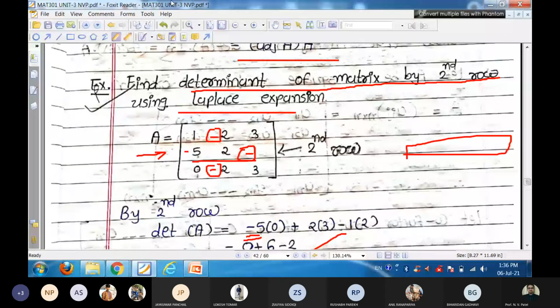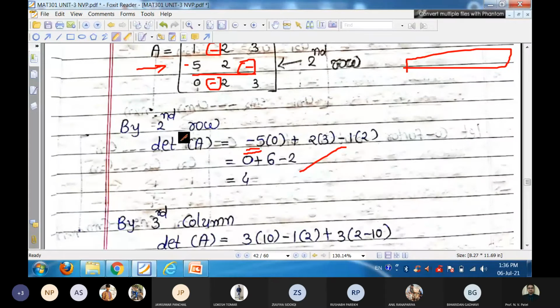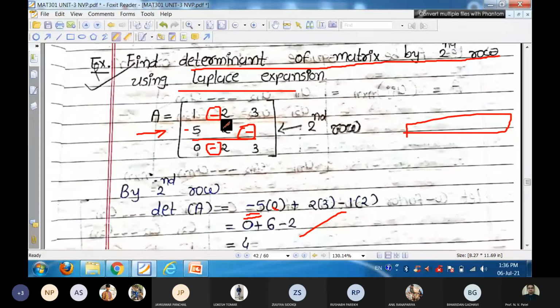So using the second row, the signs are minus plus minus, so minus 5 into the cofactor of that element 5, and that is 2 3 2 3, that's why it is 0. Now plus 2 into the cofactor, that is 1 3 0 3, so that is again 3, and last is minus 1 into 1 2 0 2, that is also 2, and simplification will give us the determinant.